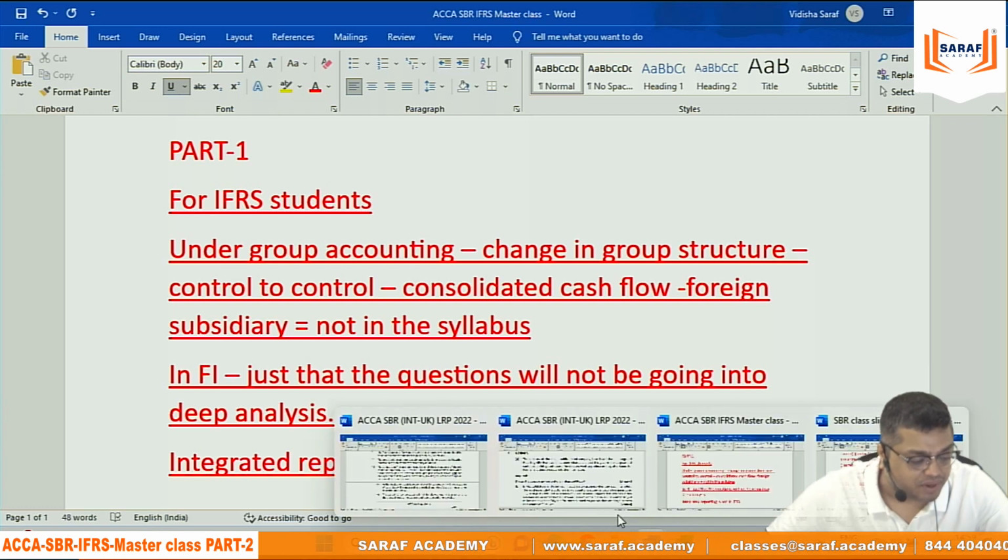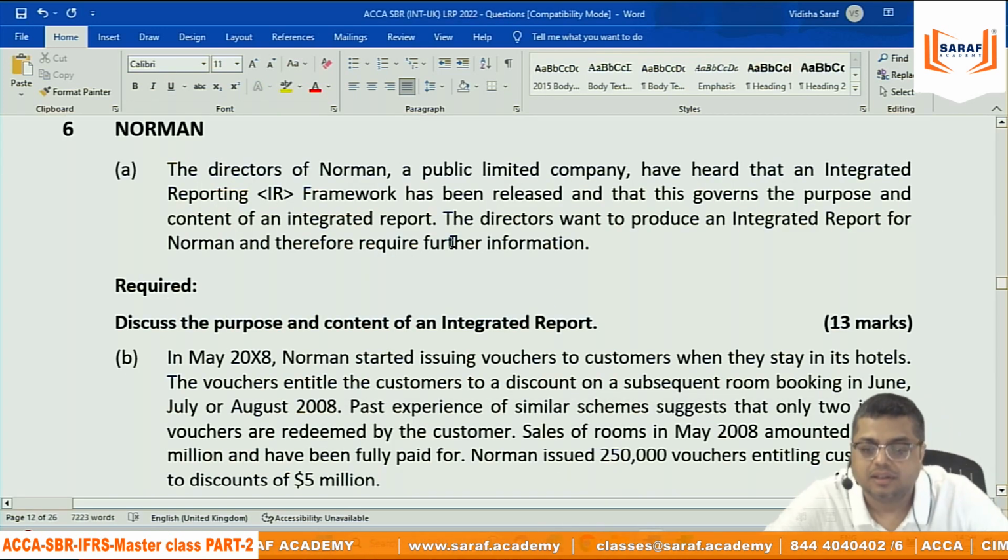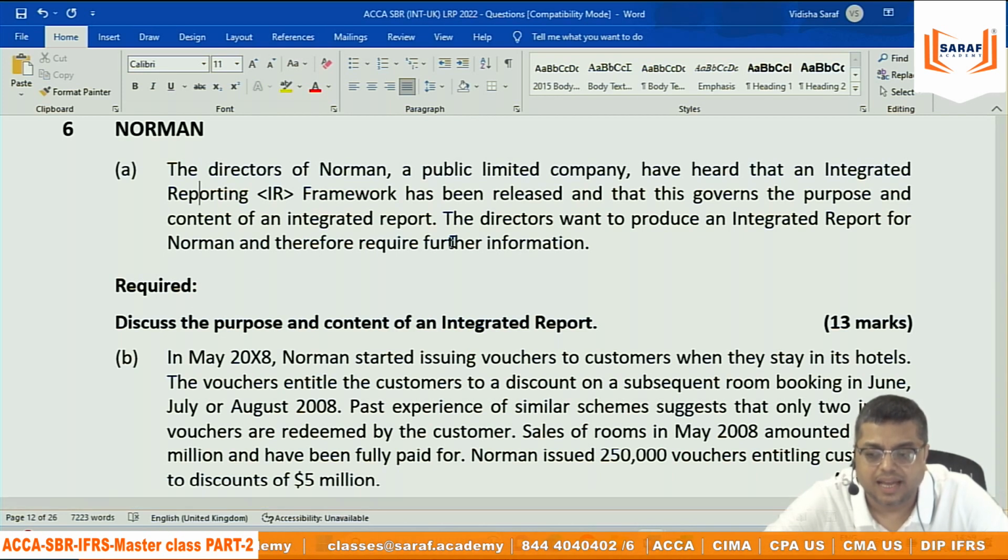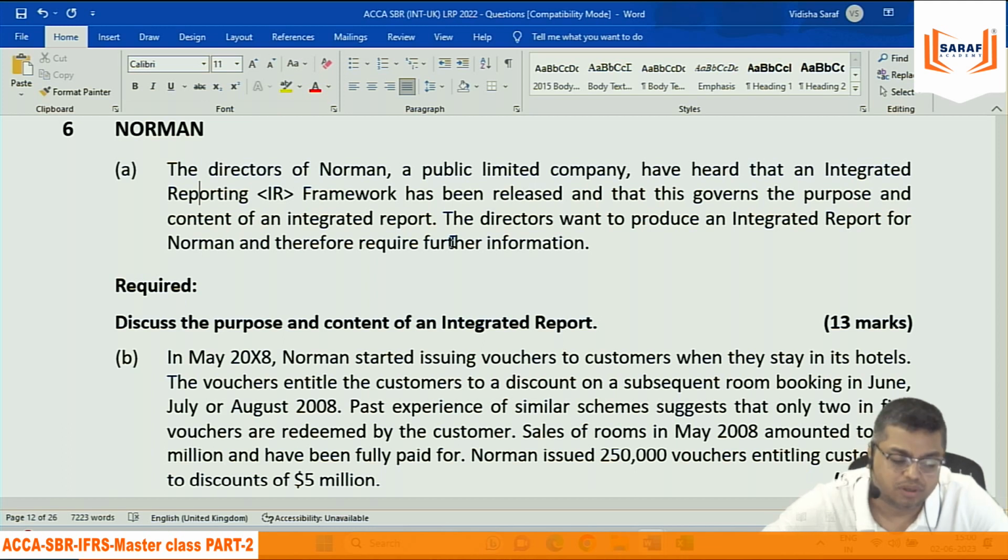इंटीग्रेटेड रिपोर्टिंग भी IFRS सिलेबस में नहीं है. The directors of Norman, a public limited company, have heard that an integrated reporting framework has been released, and this governs the purpose and content of an integrated report. The directors want to produce an integrated report for Norman and therefore require further information. Discuss the purpose and content of an integrated report.